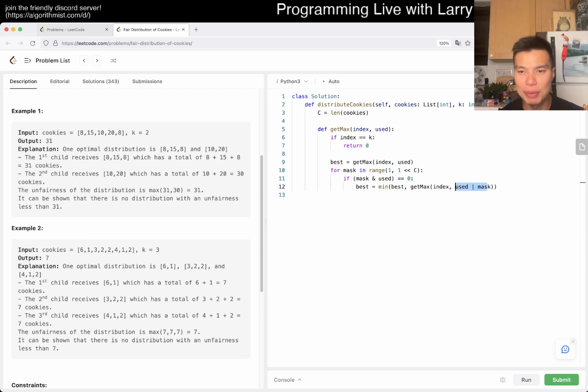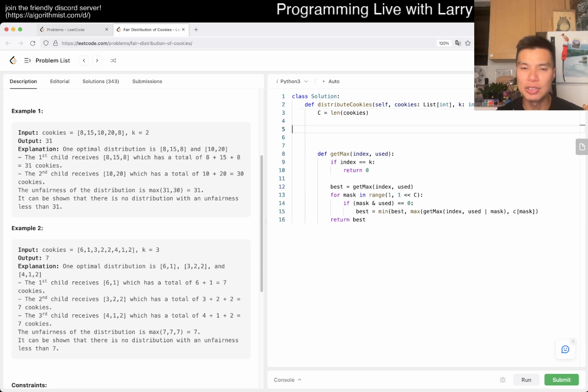And this now just flips all the zeros to 1, because we know that they have no overlaps. We're going to get the max of this and the number of cookies that are used in this mask, right? So we'll just say C of mask, and we have to do that lookup. So now we return best.